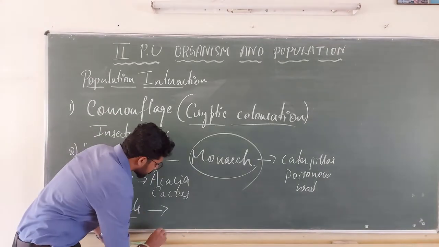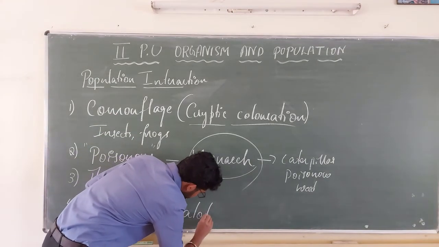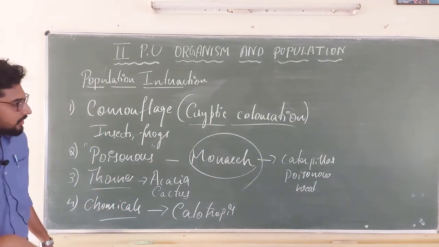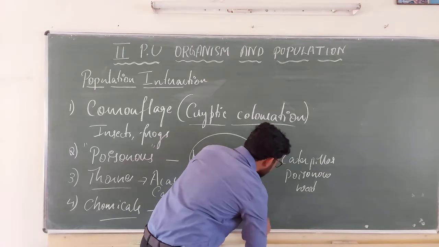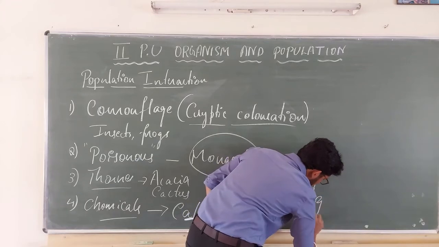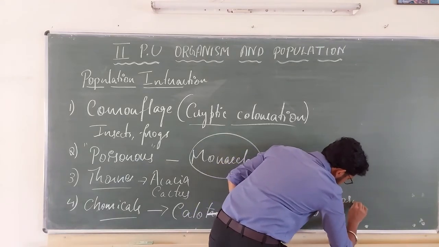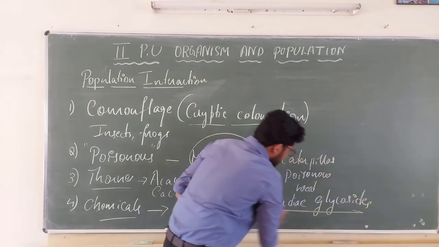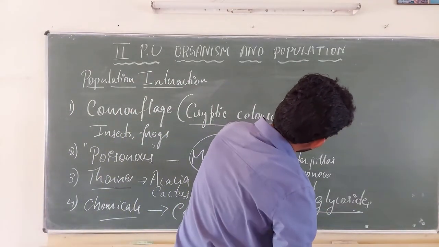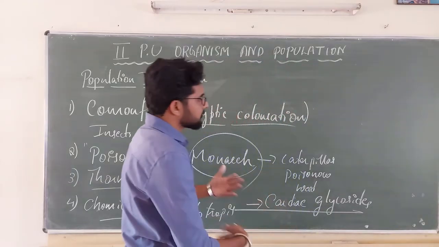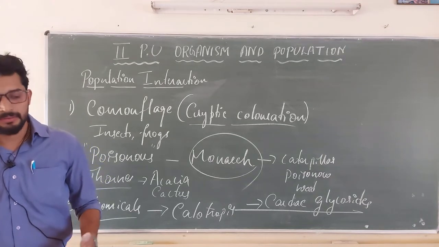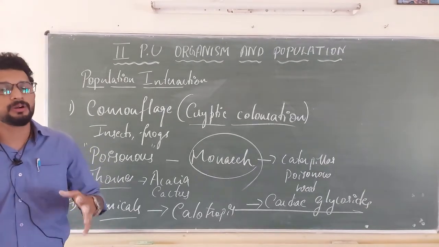The calotropis contains a chemical called cardiac glycosides. Cardiac glycosides decrease the contraction of the heart wall.